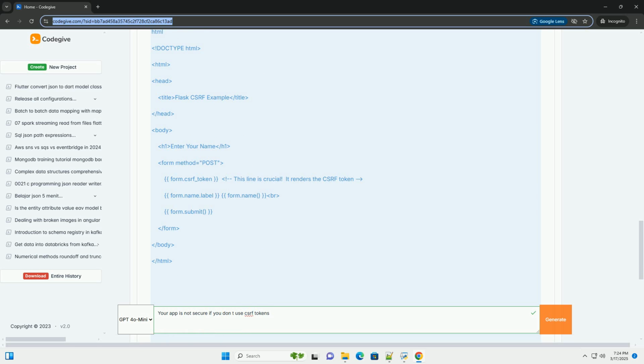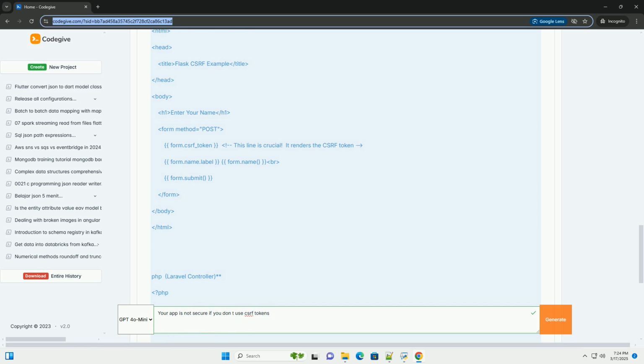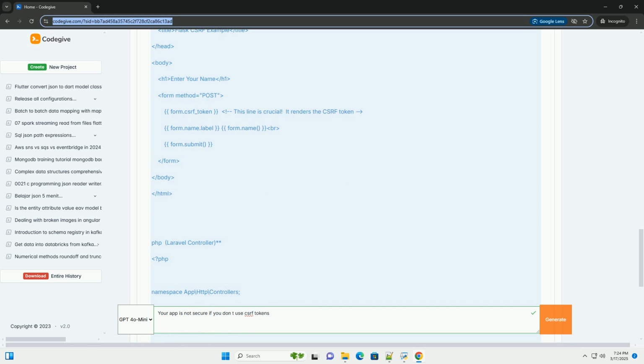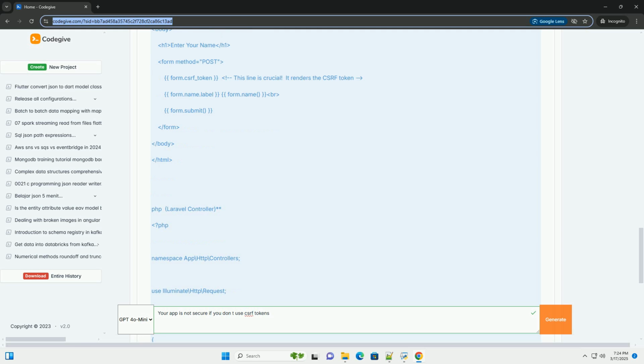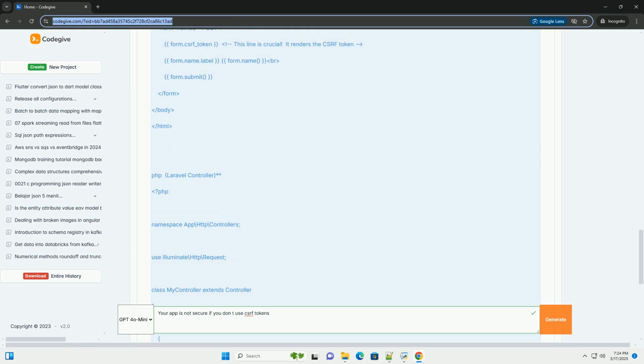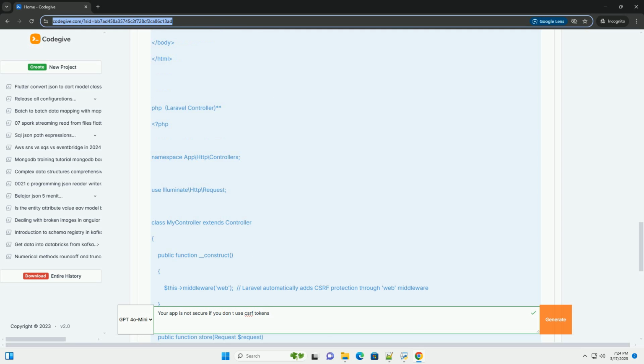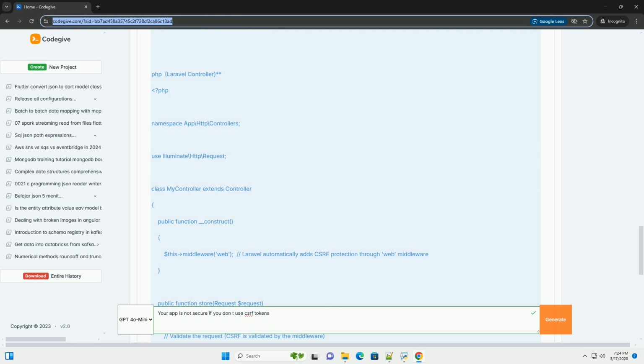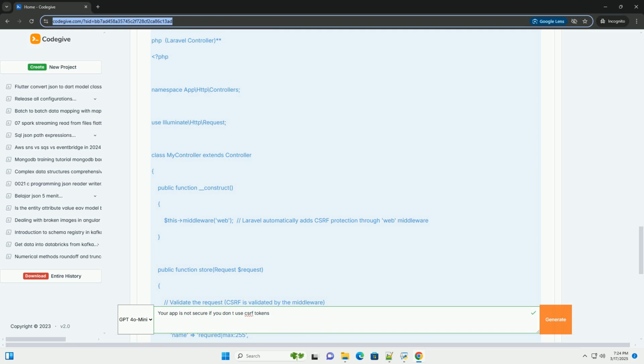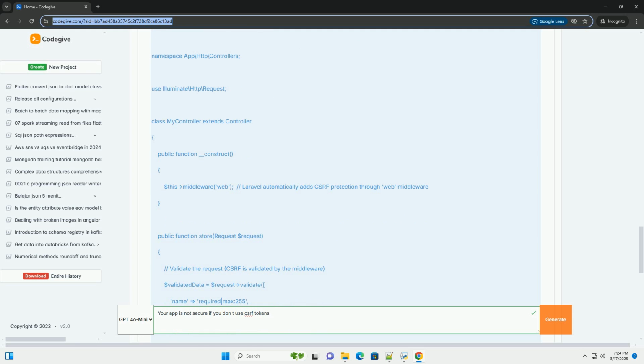Evil.com contains some malicious code that generates a request to bank.example.com to transfer money from Alice's account to the attacker's account. This request could be in the form of an image tag. Or, more subtly, it could be a hidden form automatically submitted via JavaScript.